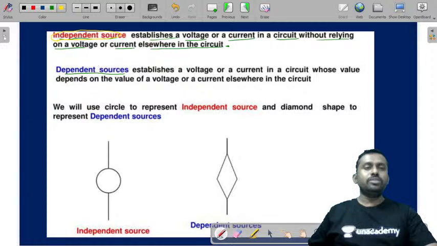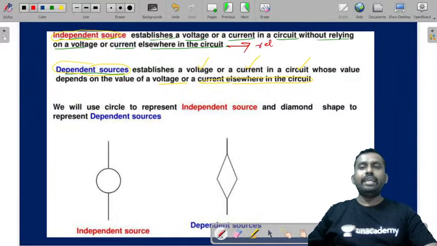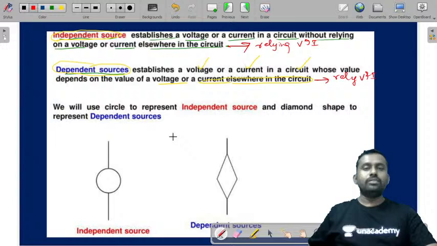And what are dependent sources? Dependent sources establish a voltage or a current in the circuit whose value depends on the voltage or current elsewhere in the circuit. What is the major difference between these two that you observe? Here it is not relying on any value of voltage and current, but here it will rely on the voltage and current elsewhere in the circuit.